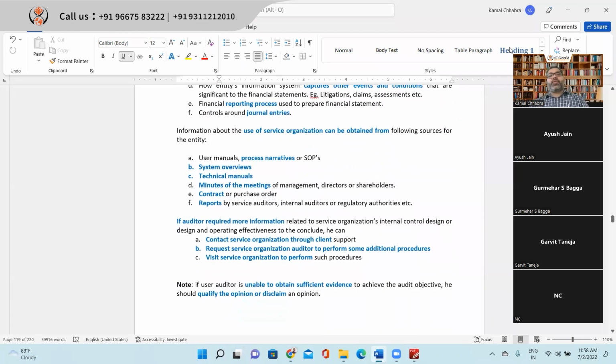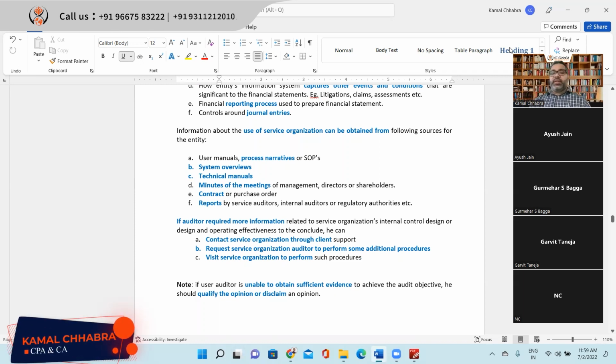Information about the use of a service organization can be obtained from the following sources. How do you get to know that the company is using a service organization, right? What audit procedure will you perform to get an understanding that the company is using a service organization? As an auditor, this is most of the time a practical challenge. We may not get to know how many service organizations the company is using, right? So what all things will you be verifying or understanding?